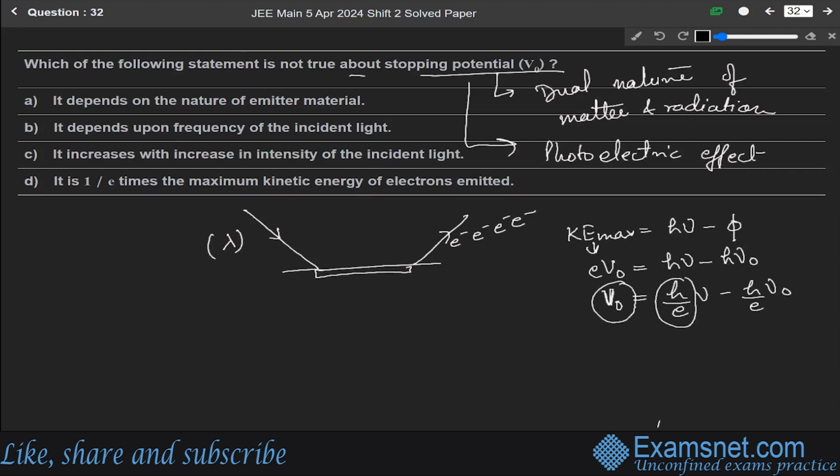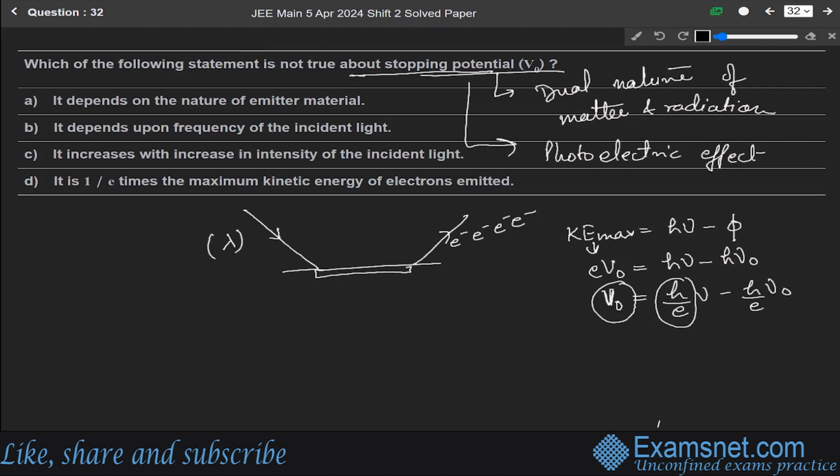The question is asking about this stopping potential. The first statement says it depends on the nature of the emitter material, the second says it depends upon the frequency of the incident light, the third says it increases with increase in the intensity of the incident light, and the fourth says it is 1 by e times the maximum kinetic energy of the electrons emitted.